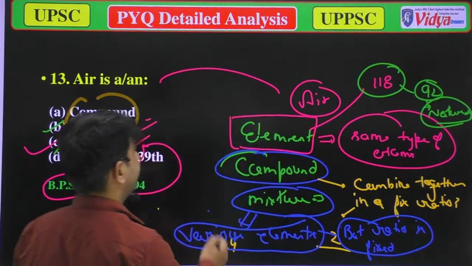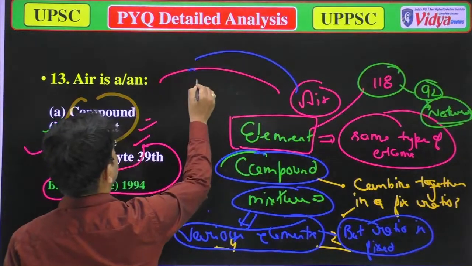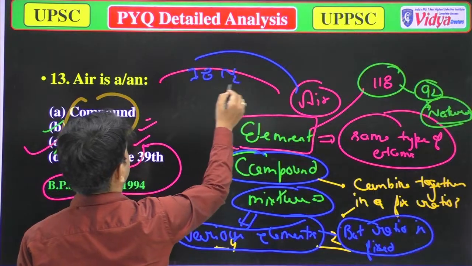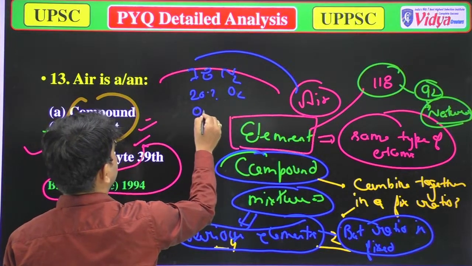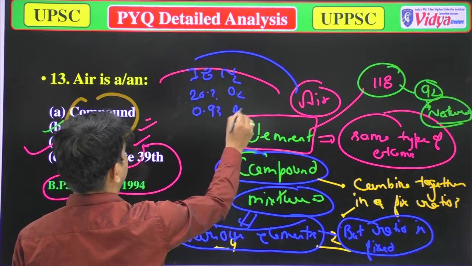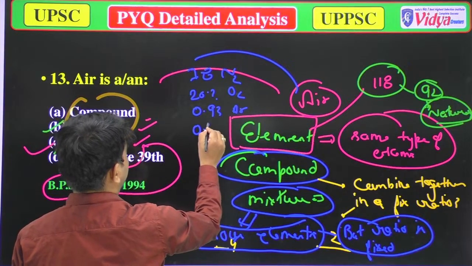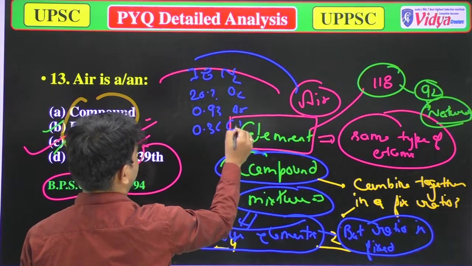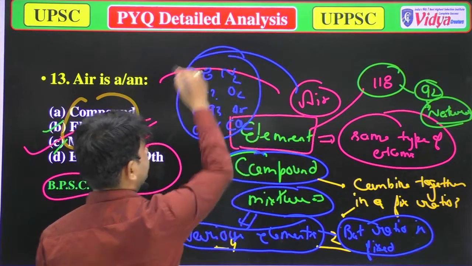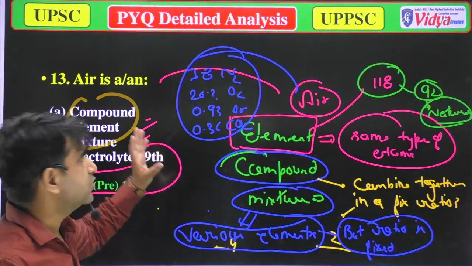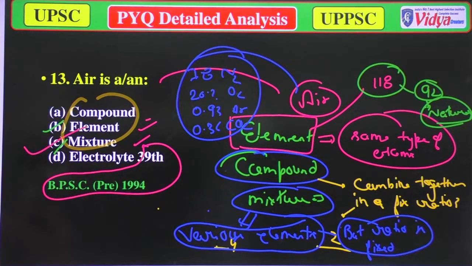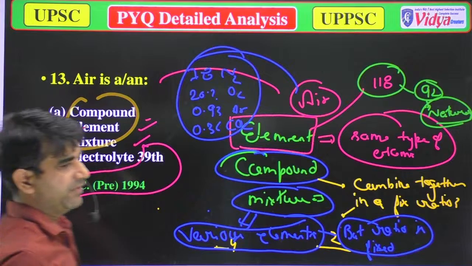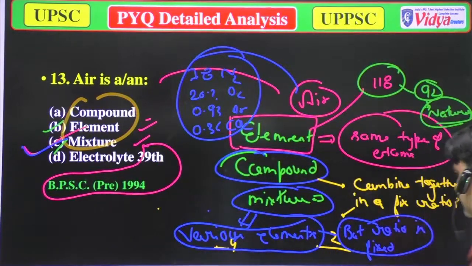In air there is about 78% nitrogen, about 20 point something percent oxygen, about 0.93% argon, and about 0.036% CO2. This is not a fixed ratio, so we can say that air is a mixture. Take a screenshot, then we will move to the next question. Option C is correct.